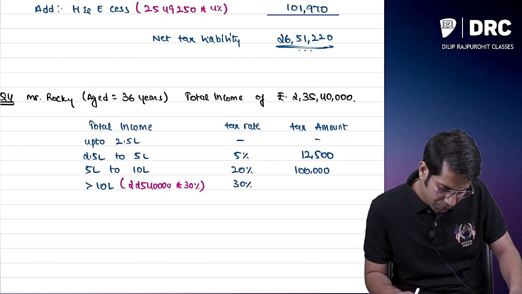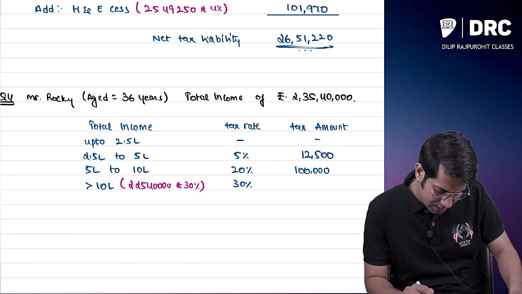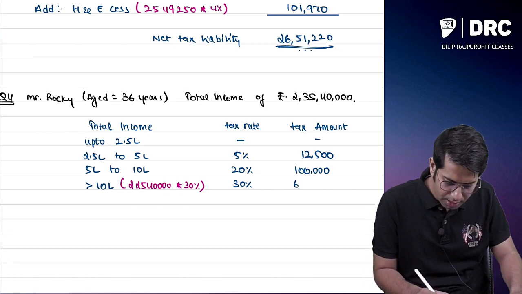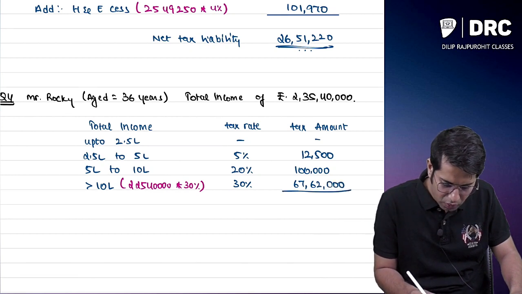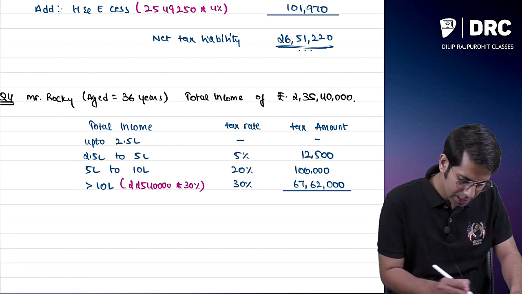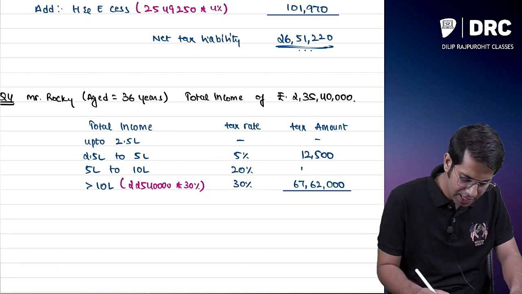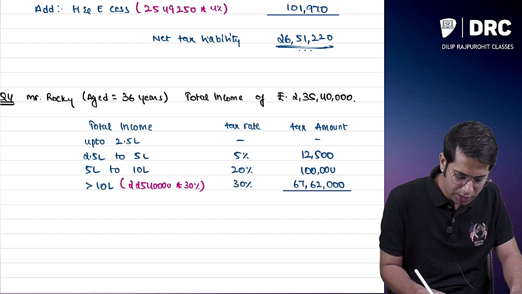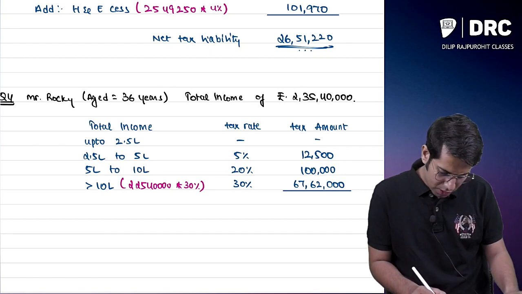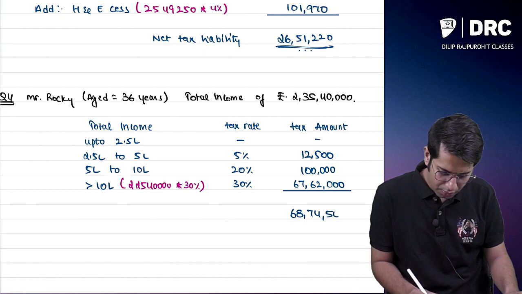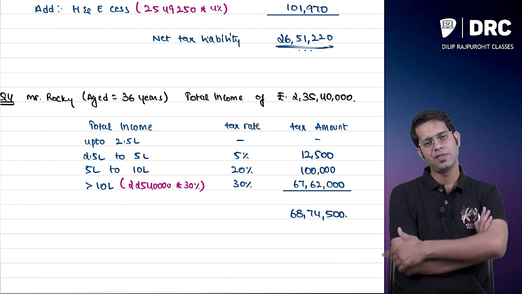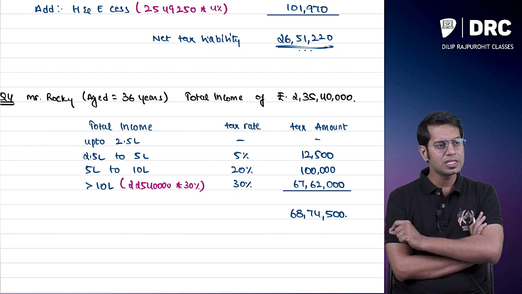So how much does it come to? 2 crore 25 lakhs 40,000 into 30% comes to 67 lakhs 62,000 rupees. Now what is the total, sir? The total is 68 lakhs 74,500.